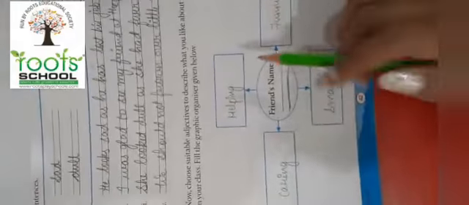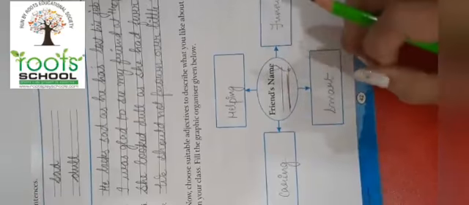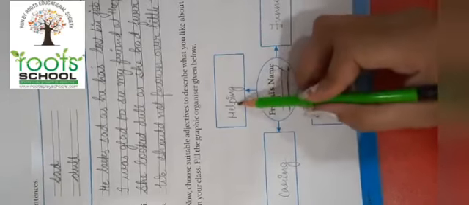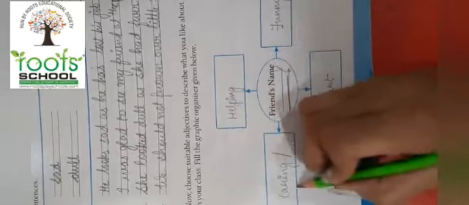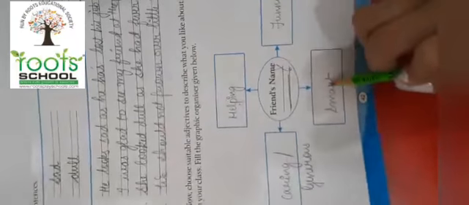So now you have to use different adjectives and you have to write the name of a friend. So I have written helping, caring. You can write over here generous, funny and smart.